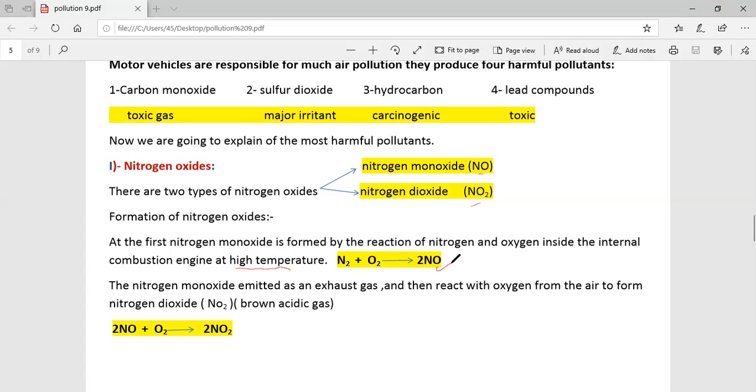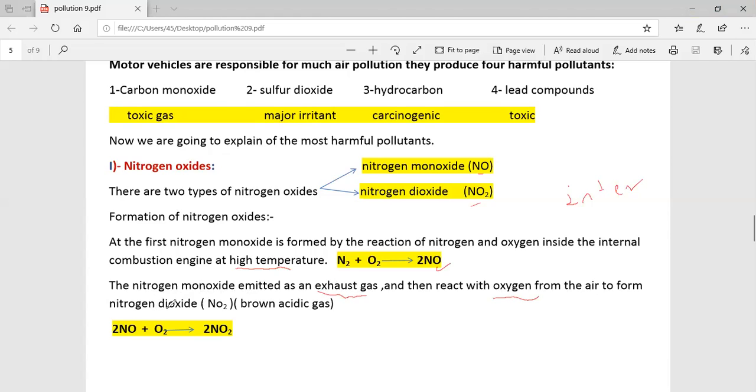The nitrogen monoxide is emitted as exhaust gas and then reacts with oxygen from the air